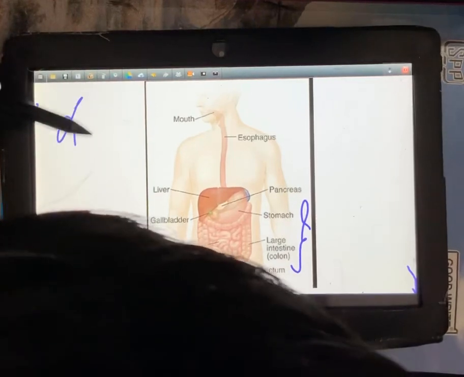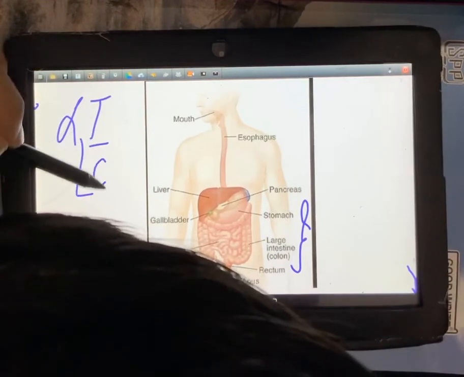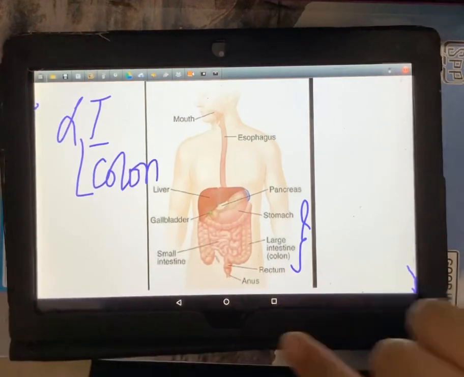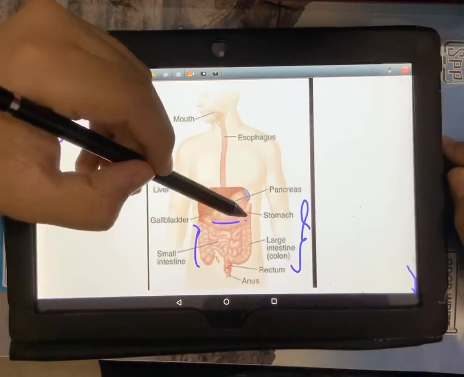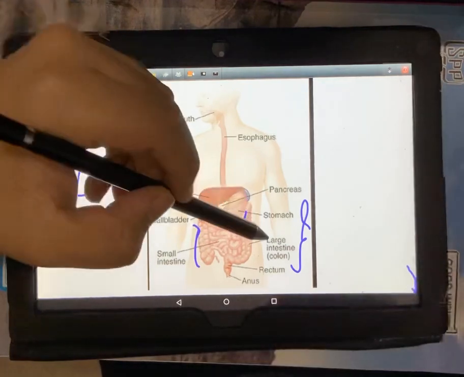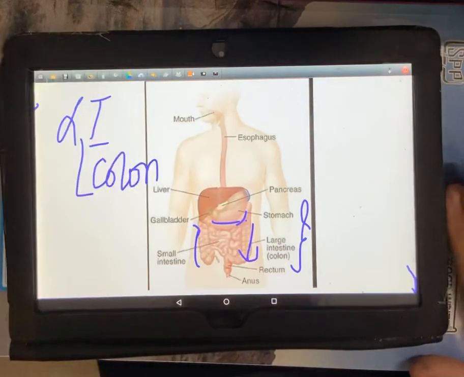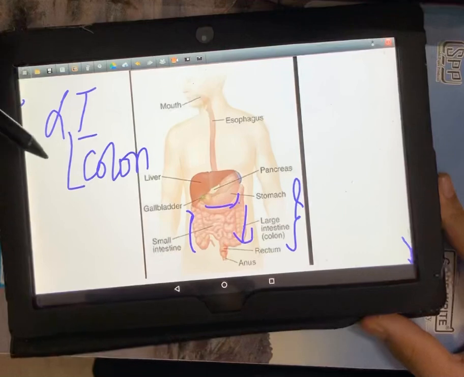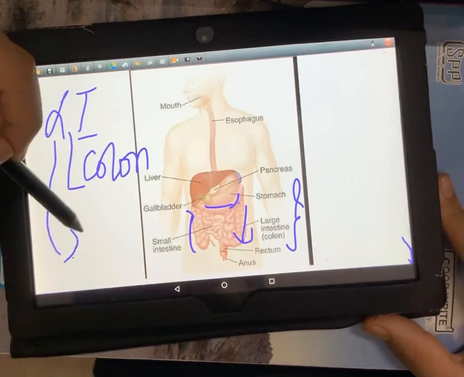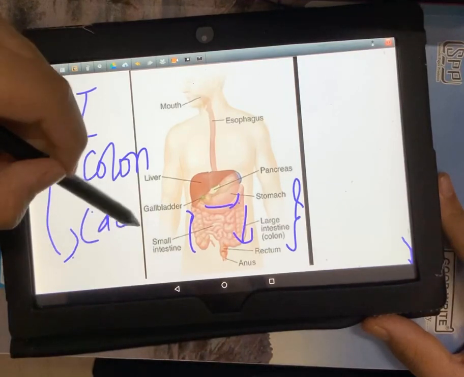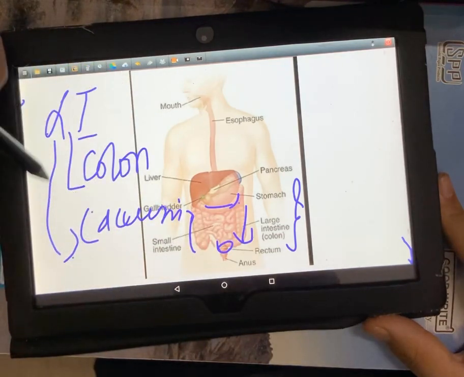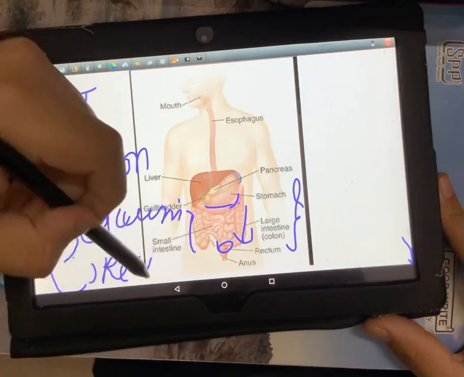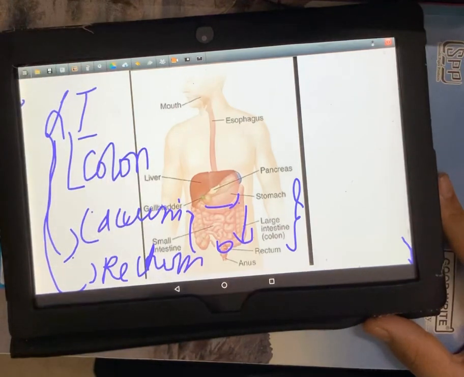So the large intestine has the colon, which is the ascending colon going up, then the transverse colon which is going straight, and the descending colon which is going down. After that I have the caecum which is just joined to the rectum, and after that I have the rectum. Rectum is also a part of the large intestine only.